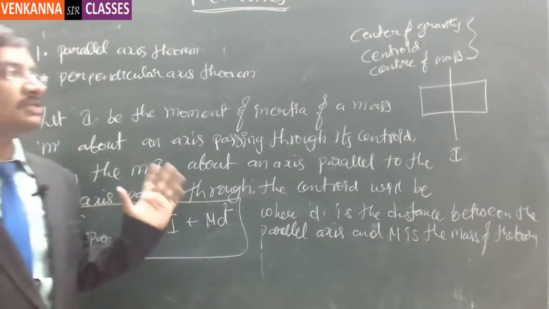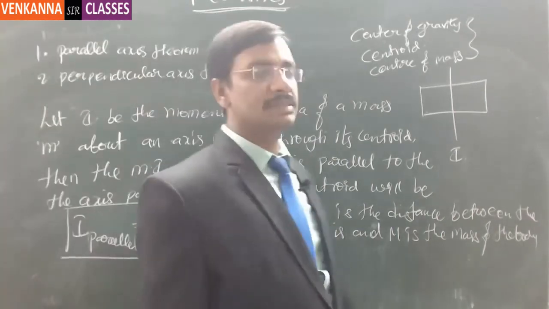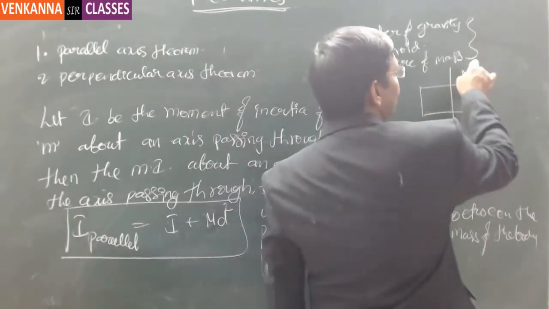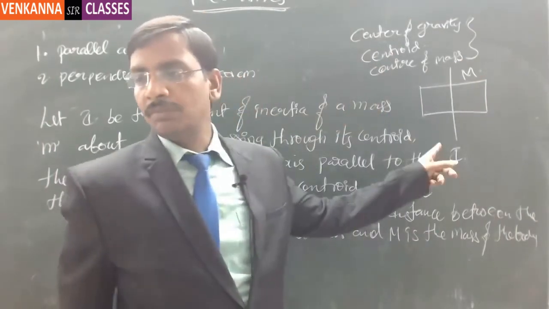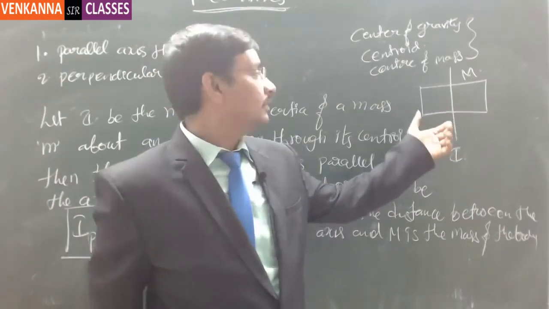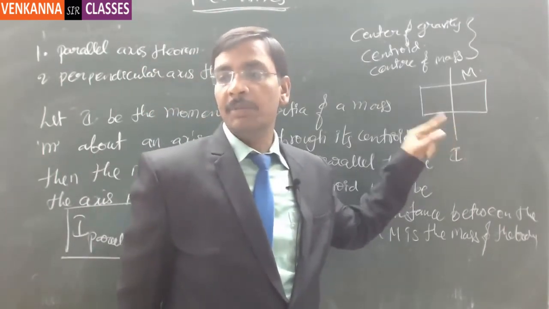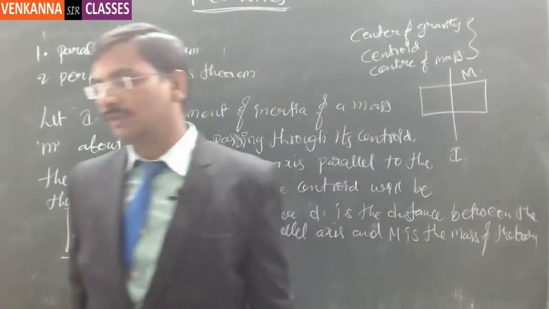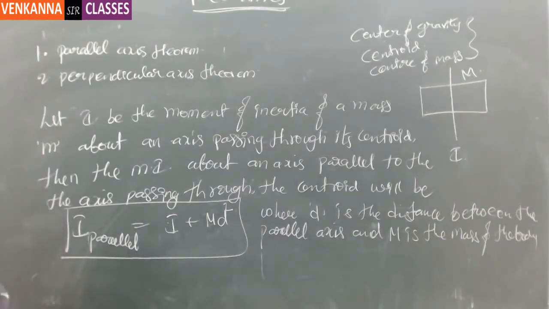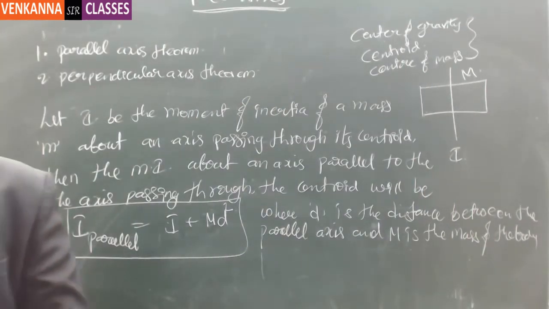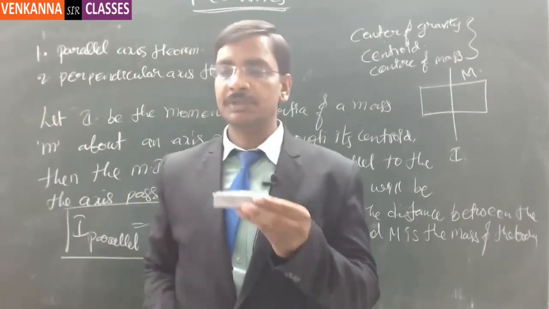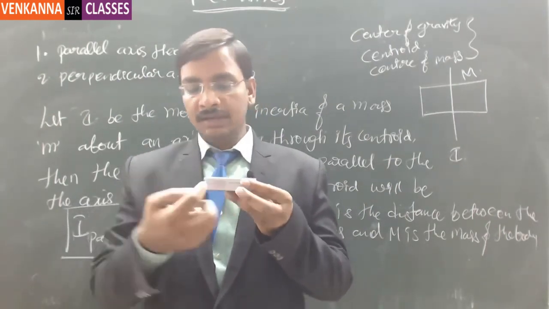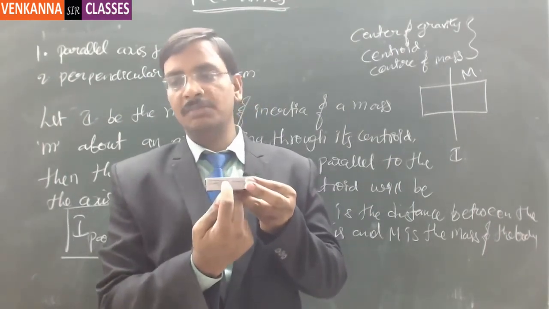Did you understand this parallel axis theorem? Let me expand on it. If this is the mass, having mass m, and you know its center of gravity, then you know the moment of inertia of this body about an axis passing through its centroid. Passing through the centroid makes a lot of difference. Take this chalk piece box: the center of gravity is located at the midpoint, and with respect to height also at the midpoint.